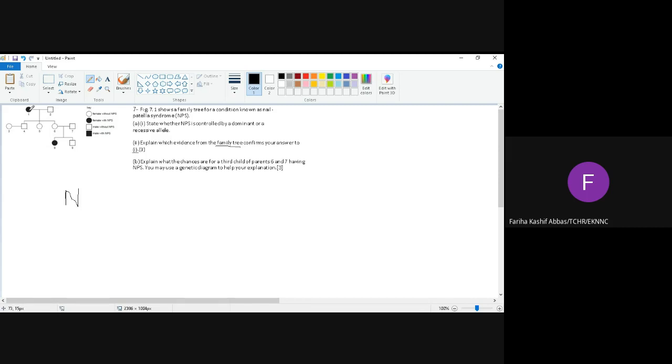One of their parents is having NPS, but none of their offspring is having NPS. That's why it is a recessive allele. Is this the correct answer?